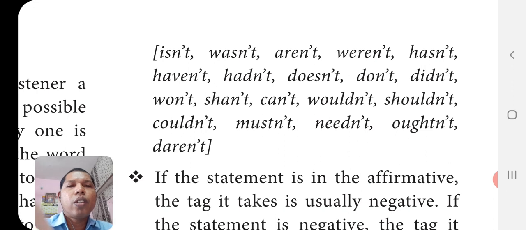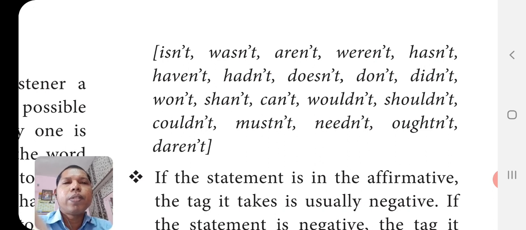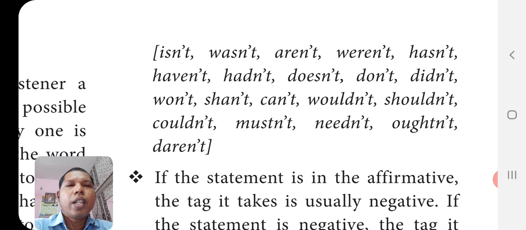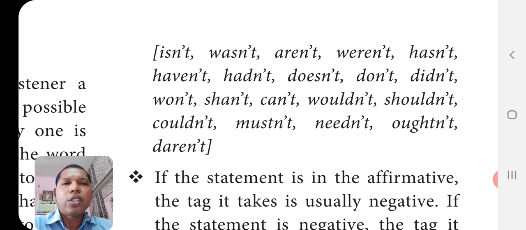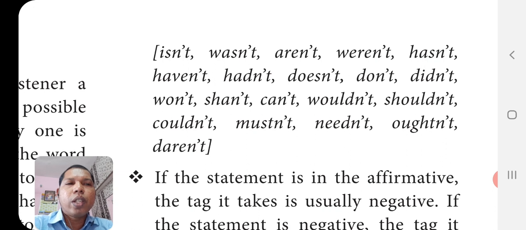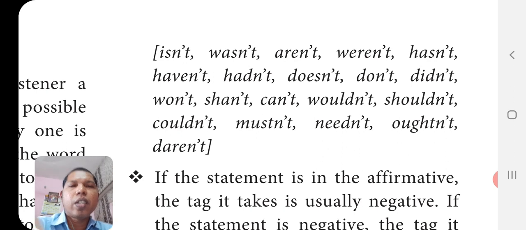In the question tag, we have to use the contracted form of not. Hadn't, so h-a-d-n apostrophe t. That is only contracted form. Doesn't, don't, didn't, won't, shan't, shall not. Instead of shall not, we will be using shan't. Can't, wouldn't, shouldn't, couldn't, mustn't, needn't, oughtn't, daren't, etc.